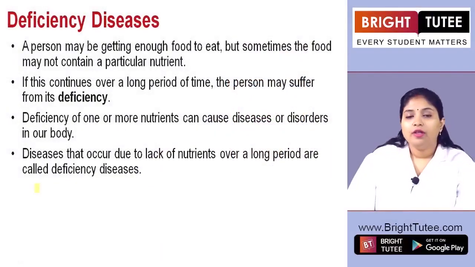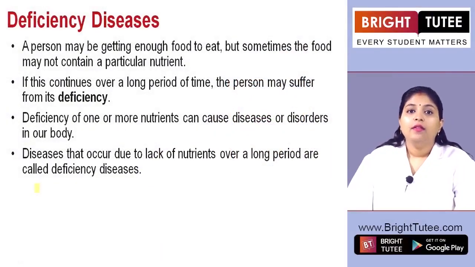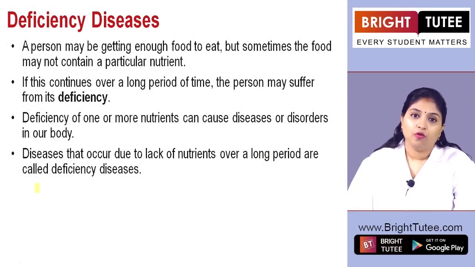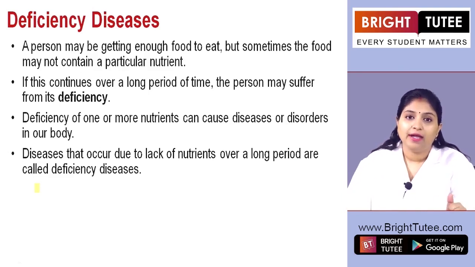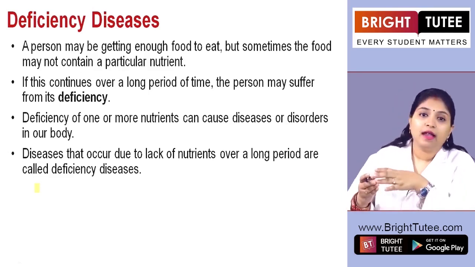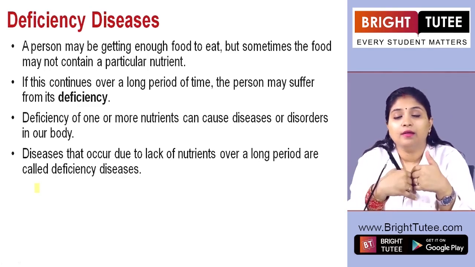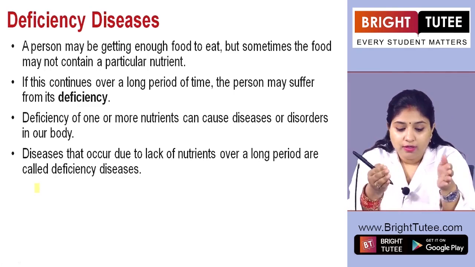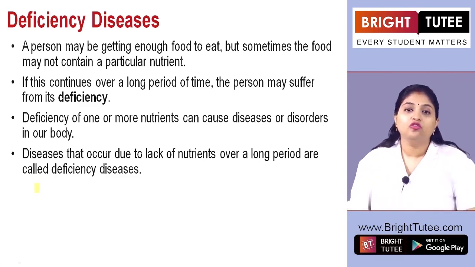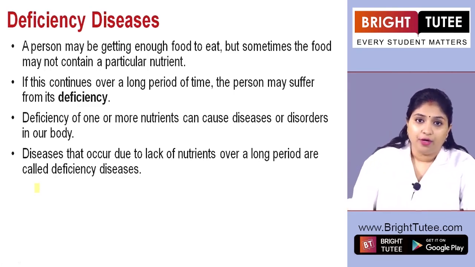We are going to talk about deficiency diseases. Now, it is very important to understand that there are different kinds of diseases which are not caused by any microorganisms, but are caused by certain nutrients which are absent from our diet. And this is why, when we understand these deficiency diseases, we will be able to understand better the need for a balanced diet, right? So to avoid these diseases, usually a balanced diet is preferred.